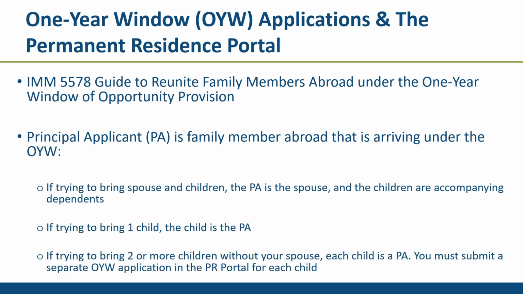If you are trying to bring 2 or more children without your spouse, each child is considered to be a principal applicant in their own right. You must submit a separate one-year window application via the Permanent Residence Portal for each child.